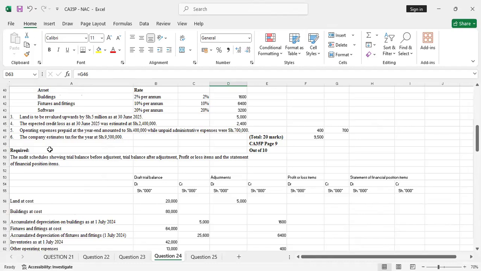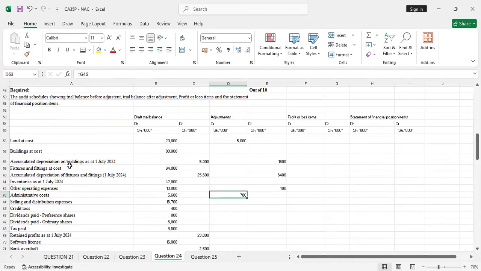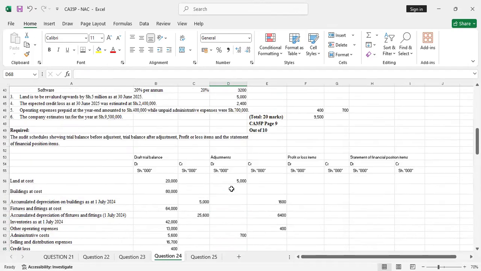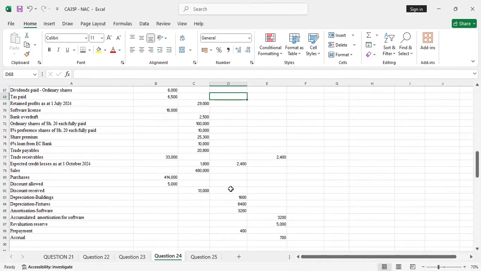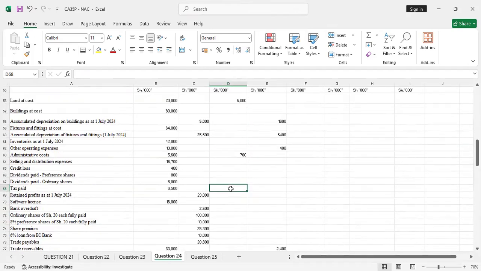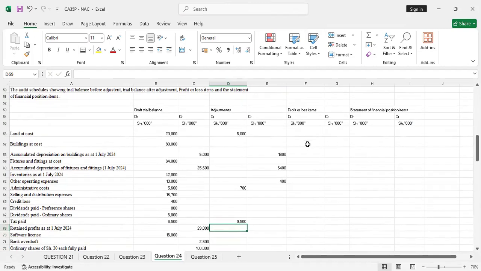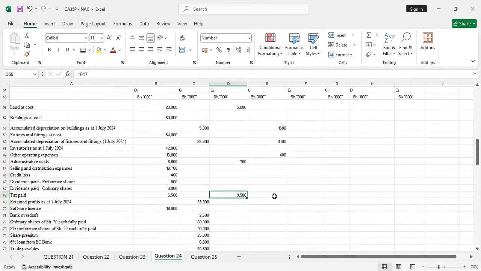Number 6, the company estimates tax for the year at shillings 9.5 million. So we'll debit the tax paid account with the same amount under the adjustment. It was 9,500, so you just go and select it. Then the double entry for this is the accrual.